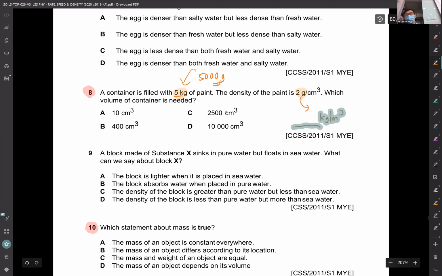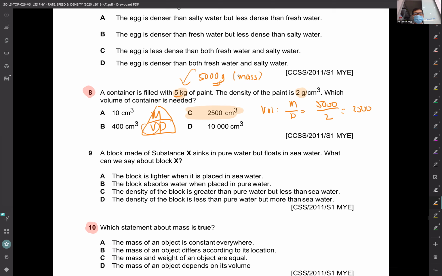So this is the mass. How do you find the volume? If you're using the formula, it goes like this. The volume will be the mass over the density, which is 5,000 over the density of 2. Then you get 2,500. So the answer is C. If you cannot do this, you were tricked, I think, or just not careful.